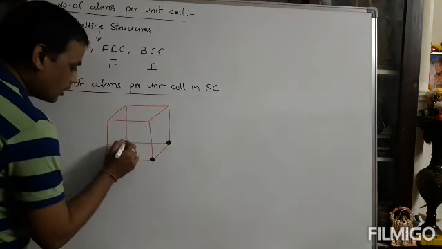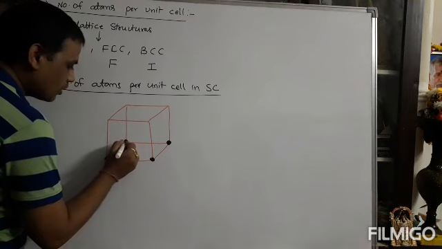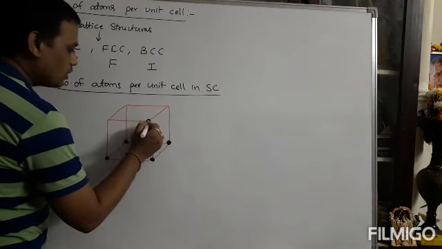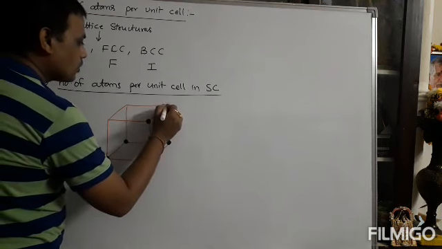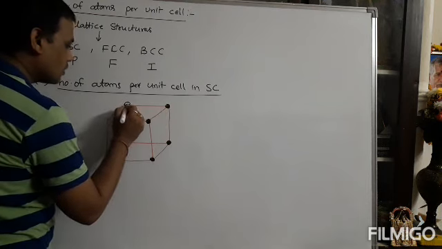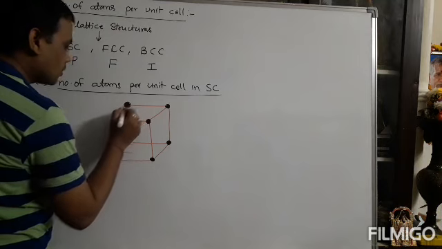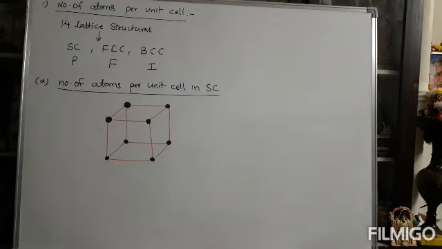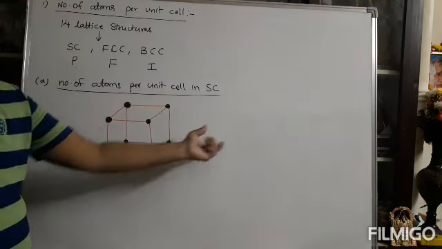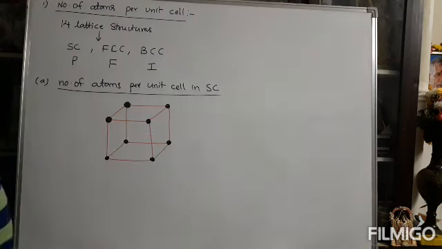Entirely 8 corners per cubic structure. So this is the simple cubic structure. This simple cubic structure is repeated to give the entire crystal structure.